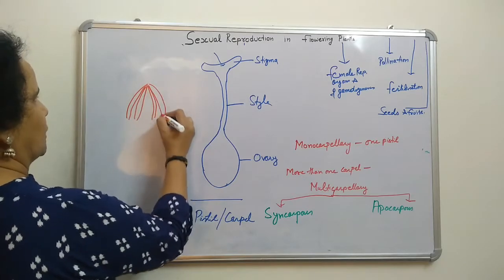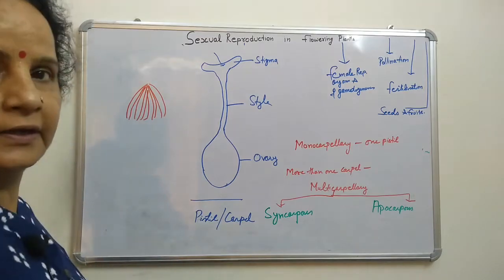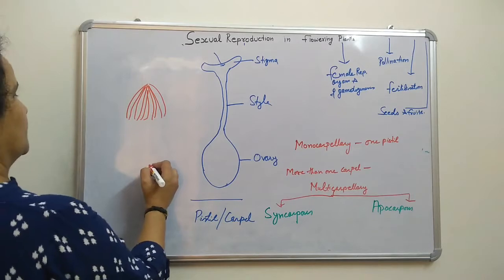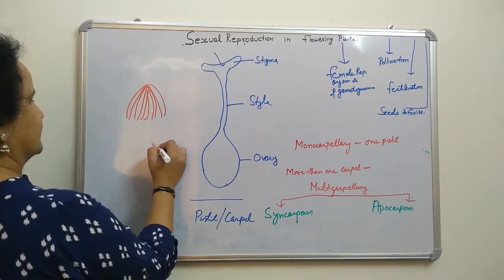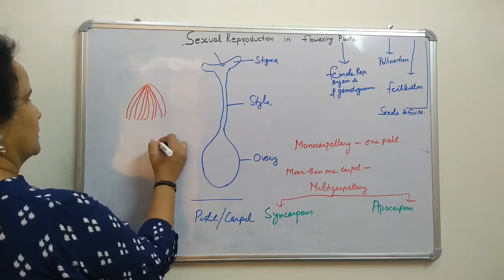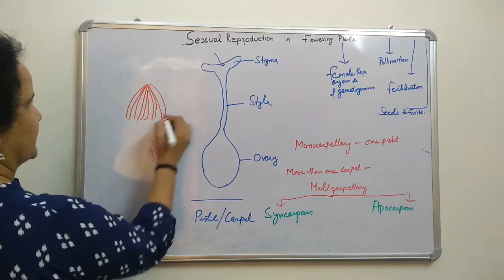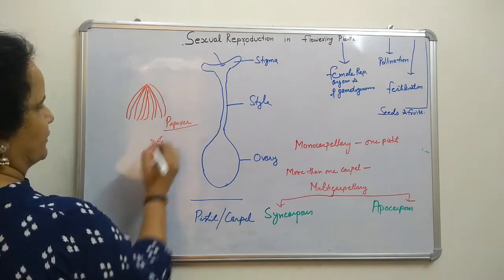Apocarpous means all of them are separate. That example given is Michelia. They are not fused, they are free.